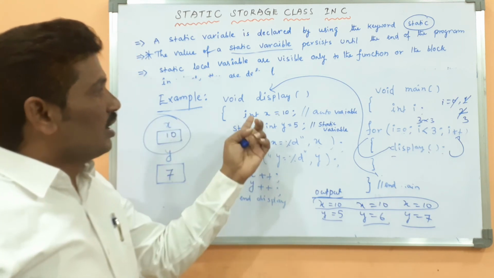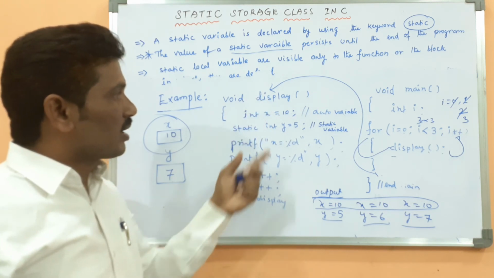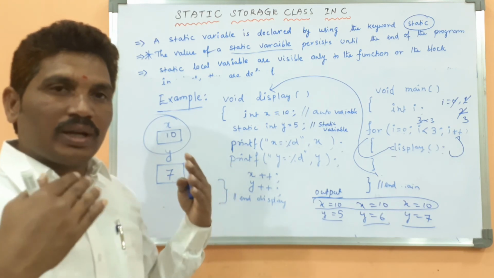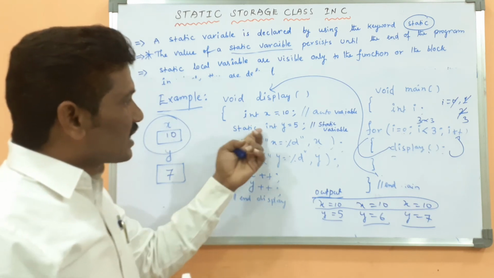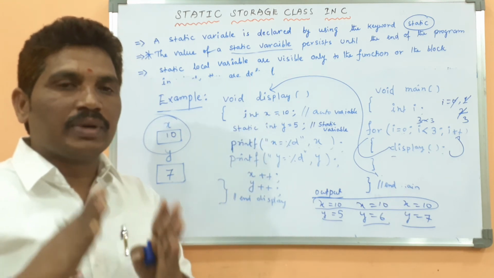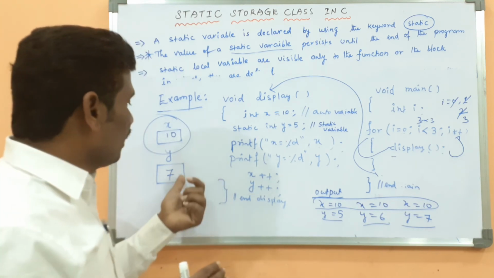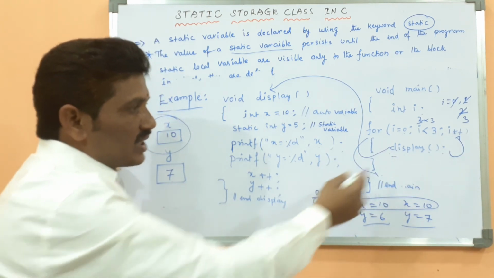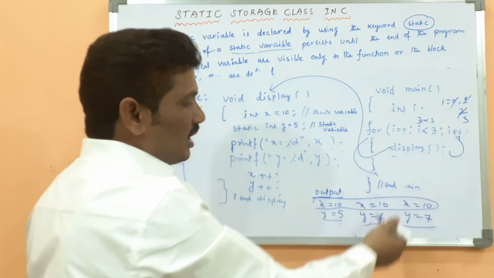For each function call, memory will be allocated to the auto variable, because when control comes out of the block, the auto variable goes out of scope. That variable is deleted from the memory when control comes out of the block. In case of a static variable, whenever the control comes out of the block, the value remains the same in the memory. The value of the static variable is safe in the memory, because in the first function call, what is the value? 5. For the second function call, what is the static variable? 6. In the third function call, y.